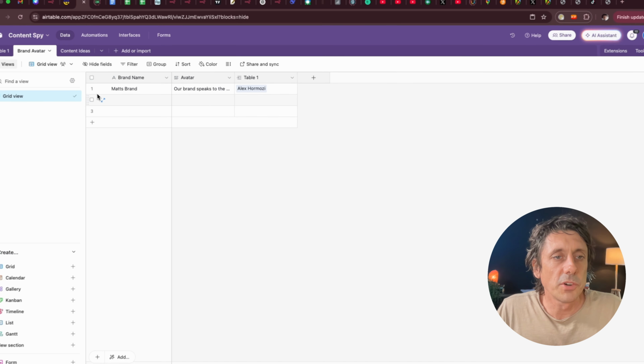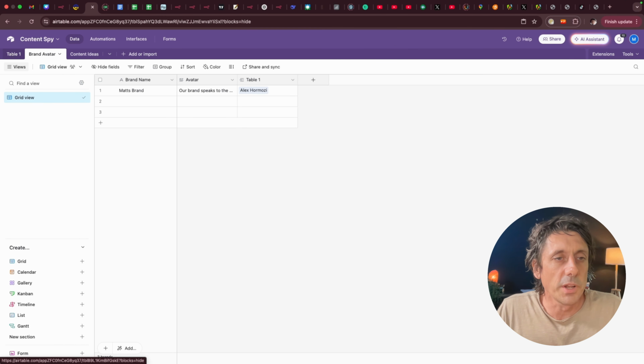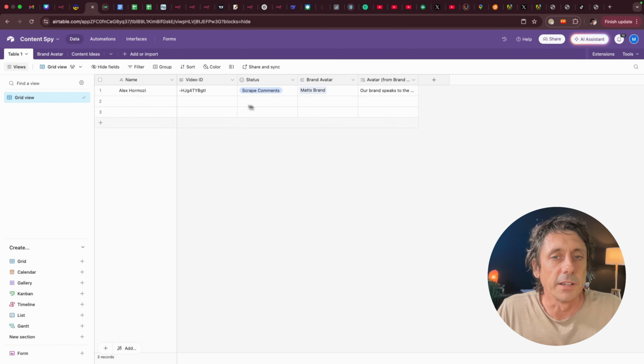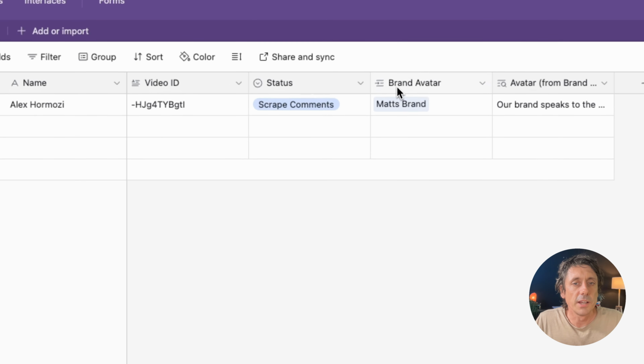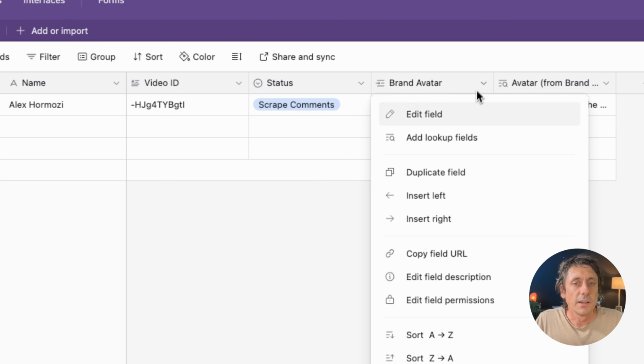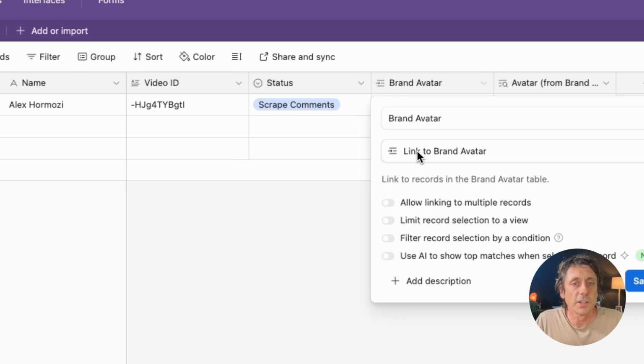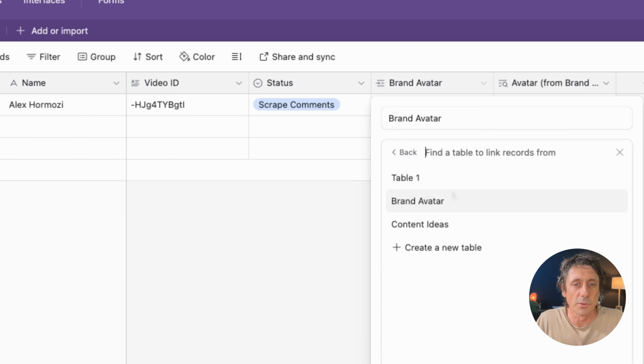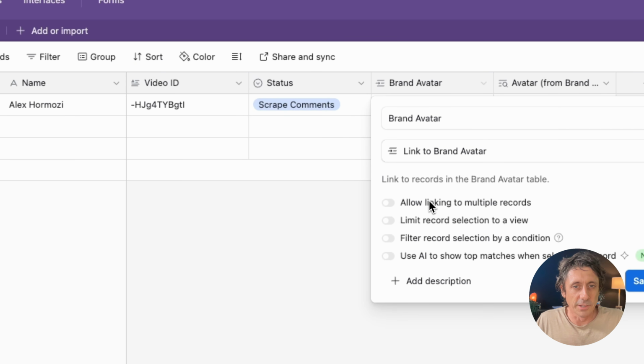So what we want to do, once we've got that set up, is link that back to this main table. Okay, so the way we link these two tables together is over here where I've got brand avatar. If I go edit this, you can see I've got link to brand avatar. I'm building a bridge between the two tables. That's all I'm doing. So if you click in here, it's linked to another record, and then you choose the table you want to link to. In this case, it's brand avatar.